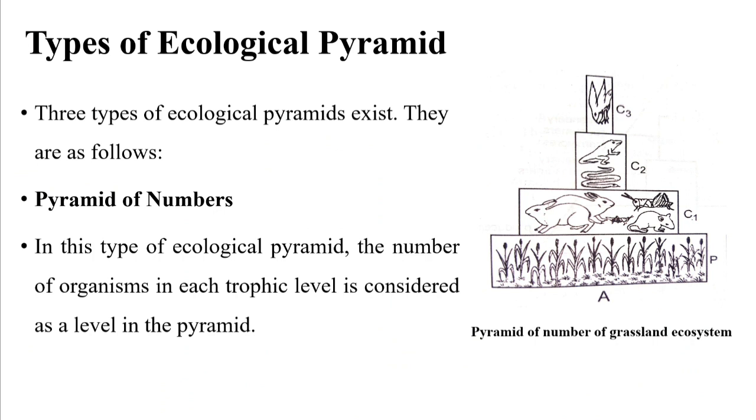Then types of ecological pyramid. There are generally three types of ecological pyramid. One is the pyramid of number, one is the pyramid of biomass, and the last one is the pyramid of energy.